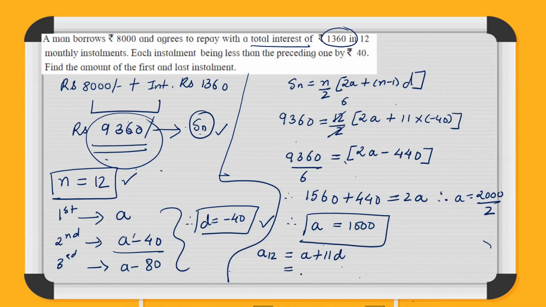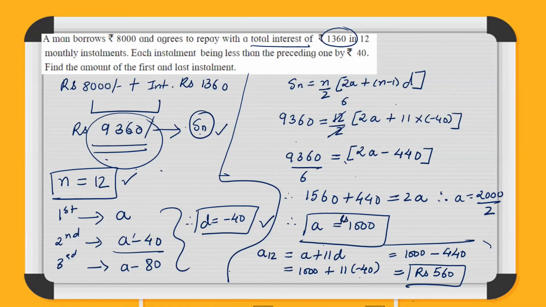So this will be 1000 plus 11 into minus 40, which is 1000 minus 440. It is going to be rupees 560. So the last installment that he will pay in the last month would be rupees 560. Okay, so that's the last installment. First installment is rupees 1000. So you need to write this in statements at the end of every answer.